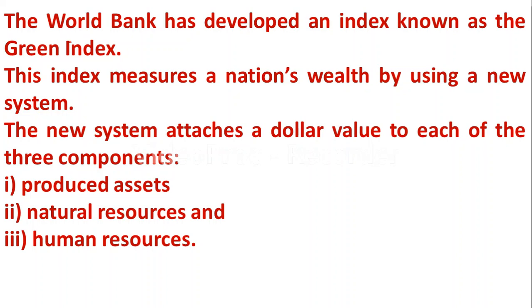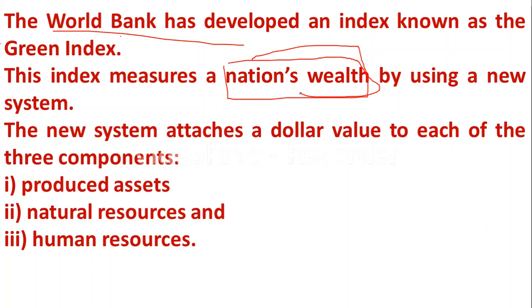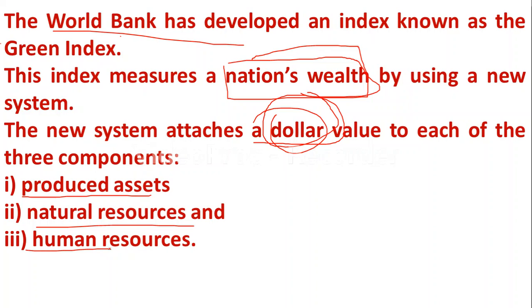If you go through it, the World Bank has developed an index known as the green index, and this index measures a nation's wealth by using a new system. Yes, this green index is used to measure the wealth of the nation, and while measuring this wealth, there is a new system. The new system attaches a dollar value to each of the three components. All these three components are measured in terms of US dollars, and these components are, one is produced assets, second one is natural resources, and the third one is human resources. Yes, I hope you have got it. Let us move to the next question.